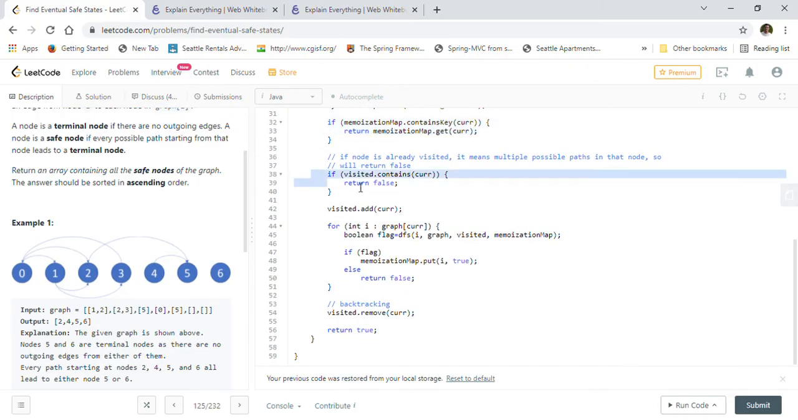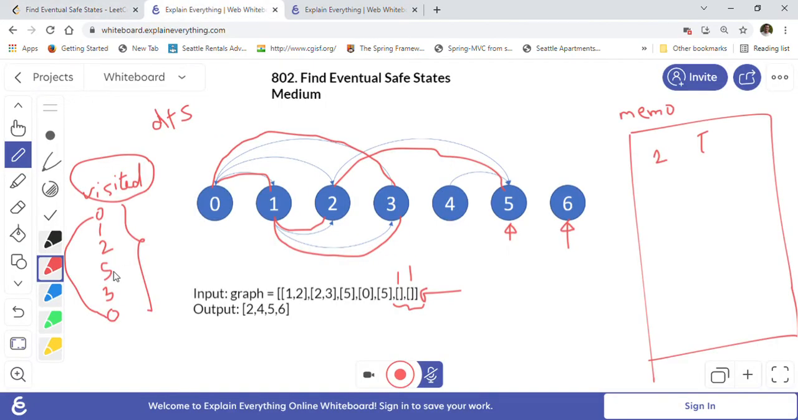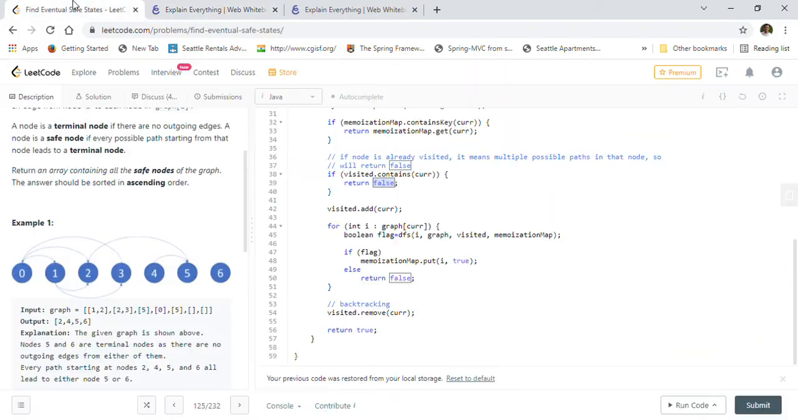Otherwise we will check if we have already visited that node, then we will simply return false, because it means that we are seeing a cycle. As I explained here, it means that we are seeing a cycle. We already visited 0, and again we are revisiting 0, so we are seeing a cycle, so we have to return false here.